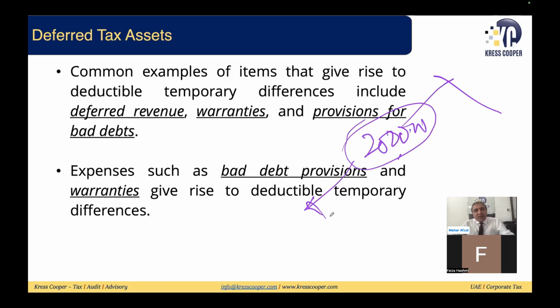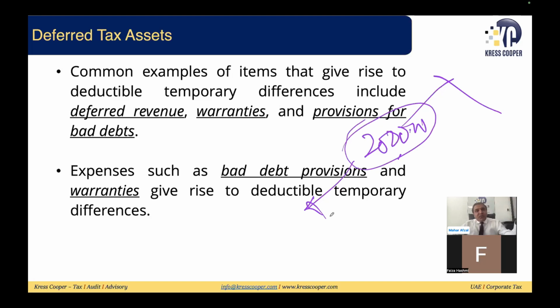In the current period, your taxable profit will be here. In the same way, expenses such as bad debts provision and warranty lead to deductible temporary differences as well. For the bad debts provision, as I mentioned, tax authorities usually follow cash basis, or when the debts are actually written off. Provisions are usually not accepted by the tax authority.